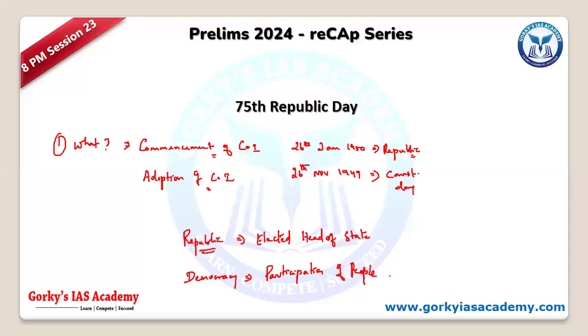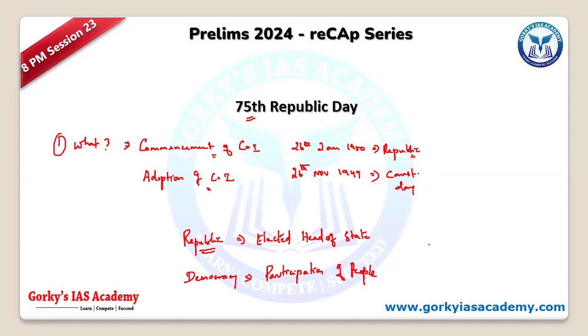So democracy represents participation of people. When democracy is there, you can have a republic, where an elected representative of the people will be there. So these are some of the aspects. Today, this particular day in 2024, 26th Jan, we had a Republic Day celebrated for the 75th year.